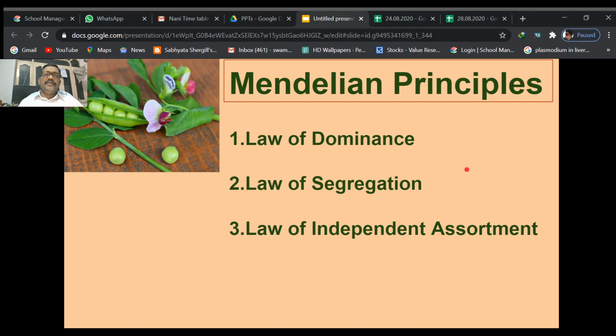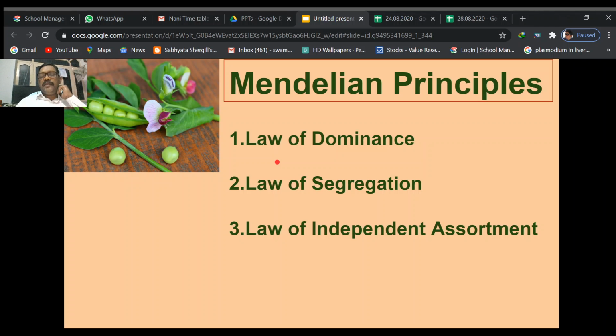Mendel conducted experiments by taking one character in the pea plant, for example, tall or dwarf, or white color flowers and pink color flowers. He chose one character and conducted his experiment. That was called monohybrid hybridization.